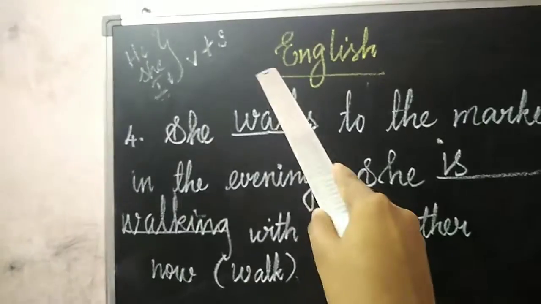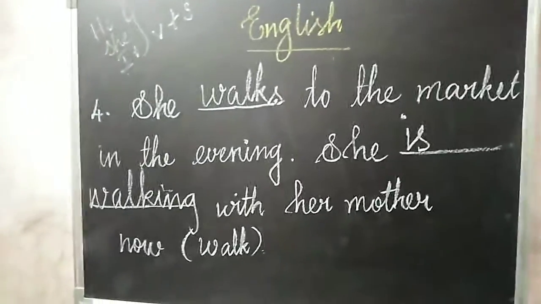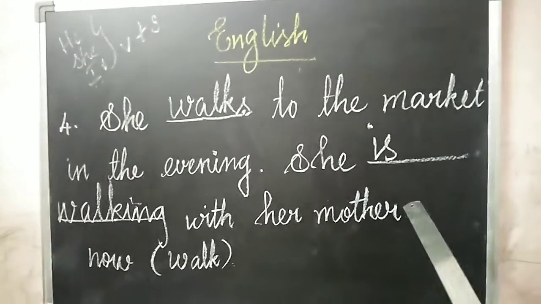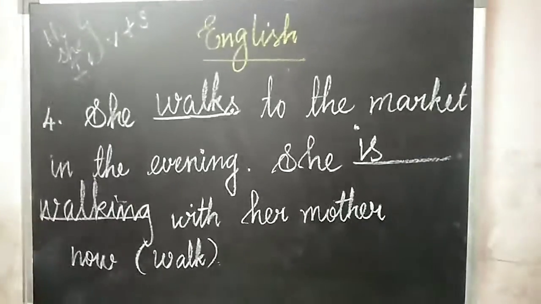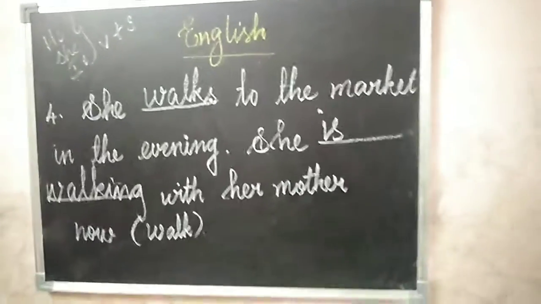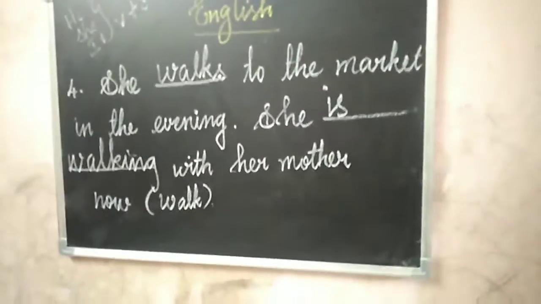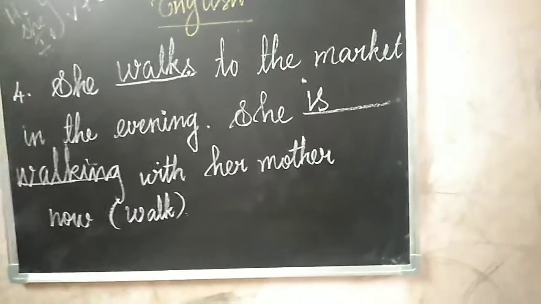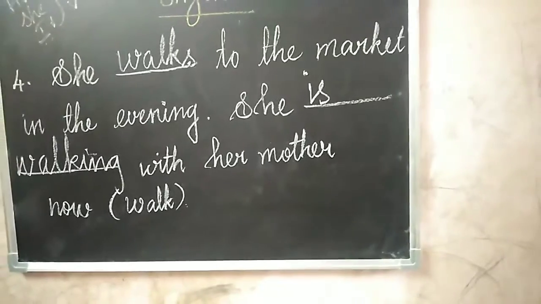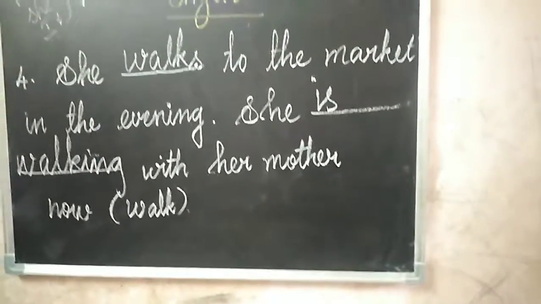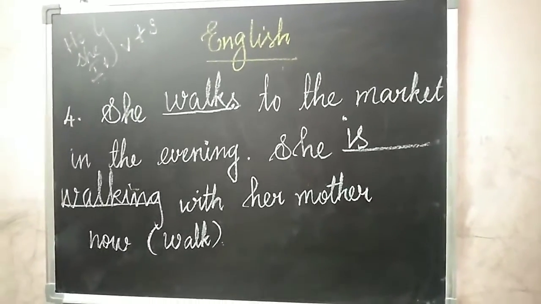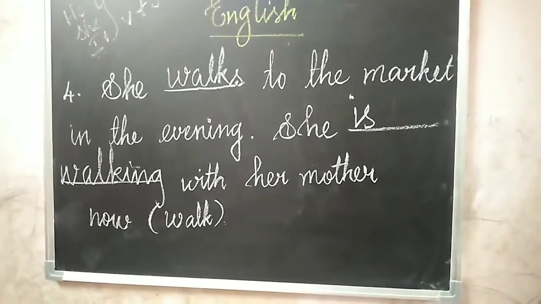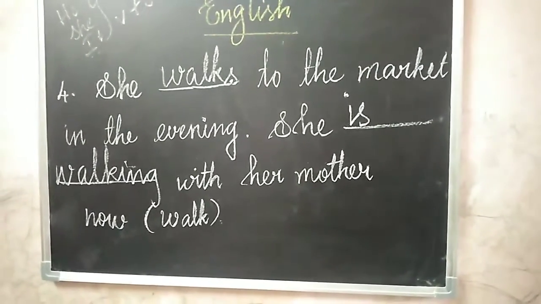One more time I repeat, children, what I taught. See, the main verb is the work done by the subject in a sentence. Main verb, what is that? Work done by the subject in a sentence. And helping verbs, what are they? Am, is, are, was, were. It is very easy, children. When he, she, it comes, we have to write verb plus s. And when you, they comes, you have to take the particular verb and write. Understood, children? You don't get confused, okay?